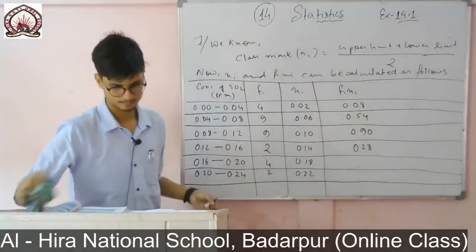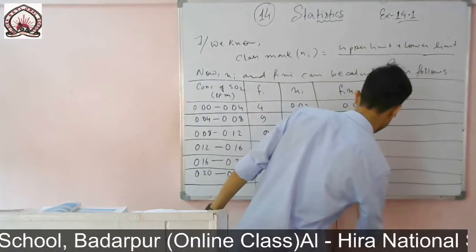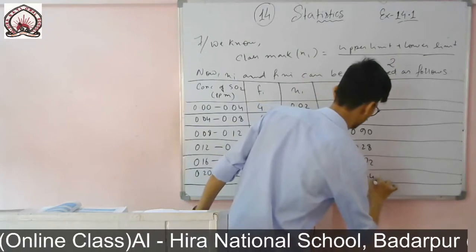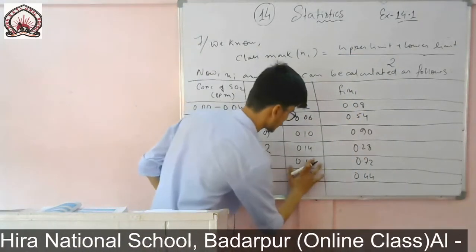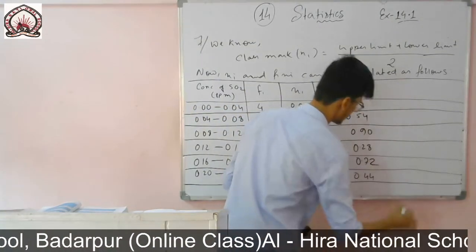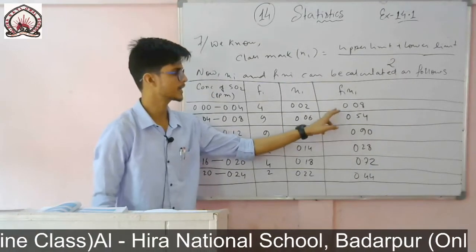Oh sorry, correct, 0.72. Then 0.44. So these are the fi xi that I have got.